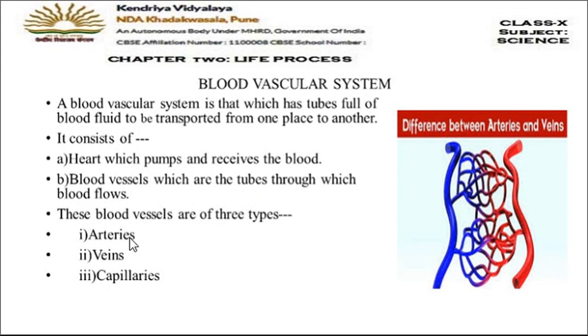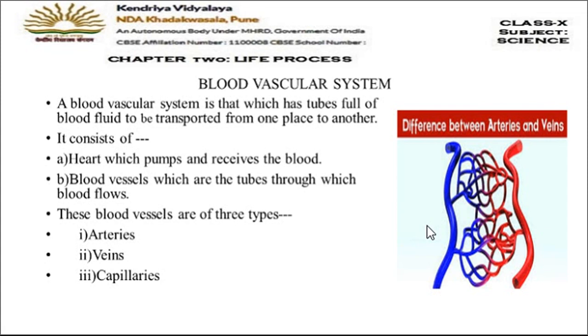Arteries are symbolized with red color because arteries are the tubes which always carry oxygenated blood. Oxygenated blood means the blood which is rich in oxygen. So they carry the blood from the heart to different parts of the body. Then veins. Veins are symbolized by blue color. These are the tubes which carry deoxygenated blood. Deoxygenated blood means the blood which is rich in CO2.